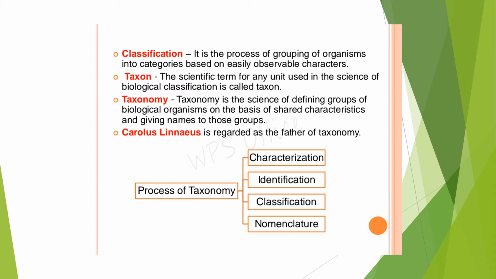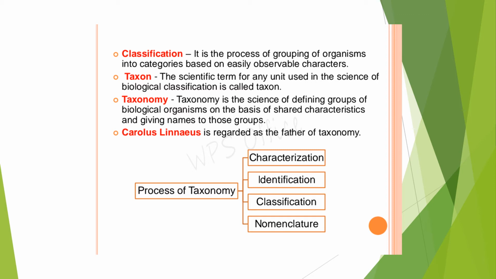Based on easily observable characters which you can identify and which are similar. In classification, we use certain scientific terms; the units of classification are called taxons. Every level is called a taxon.